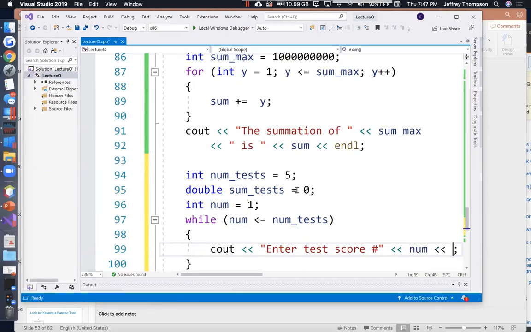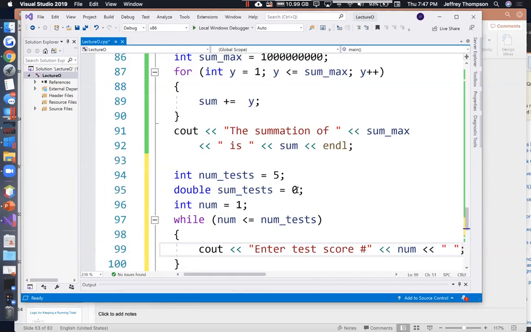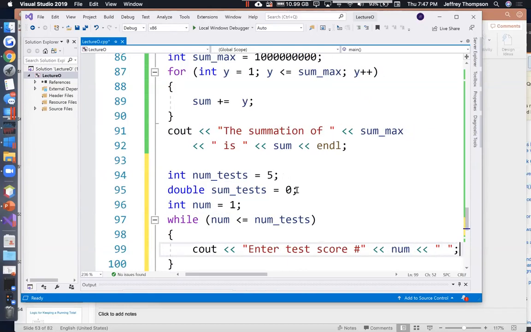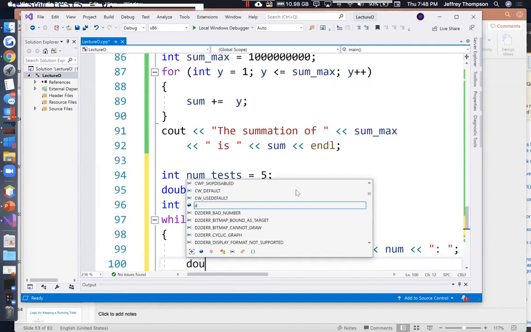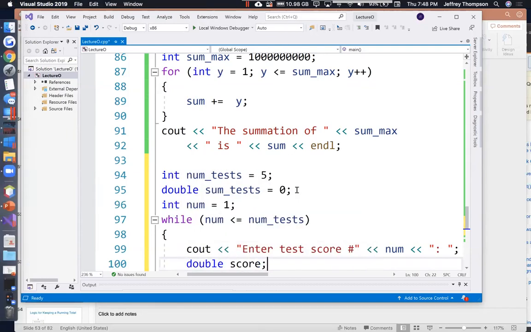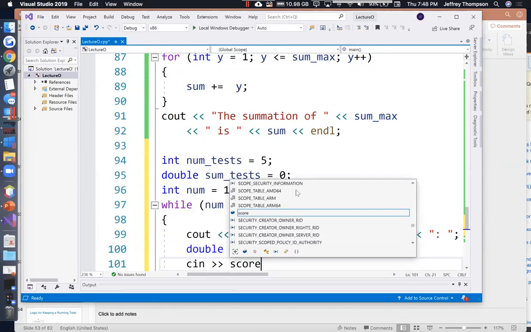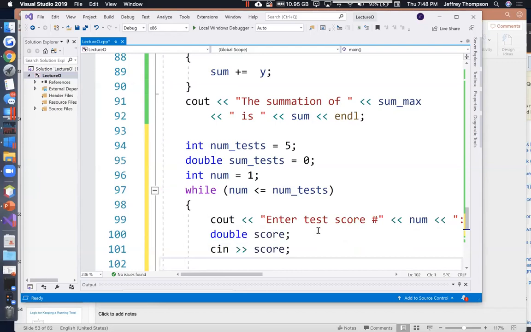Let's also add a space to it so it'll look pretty, and a colon. And we'll let them type it in. We need a variable to store it in, so int score, or let's make it a double. So double score, and then cin into score. And then add one to our test number: num plus plus.